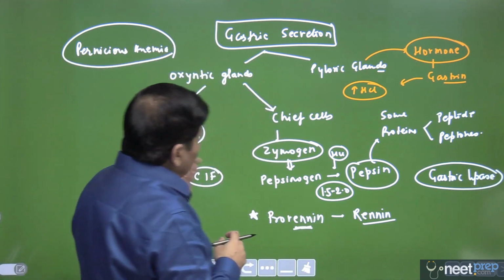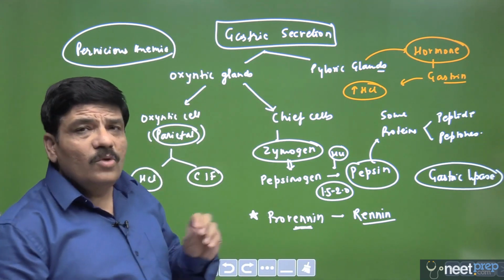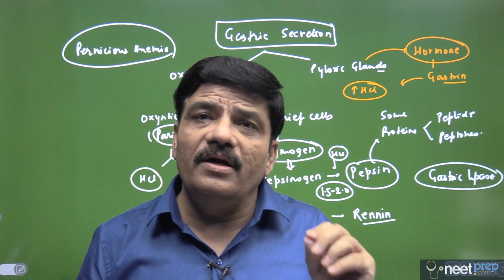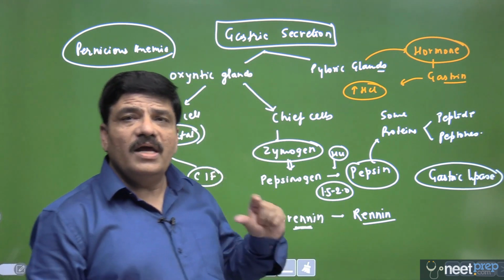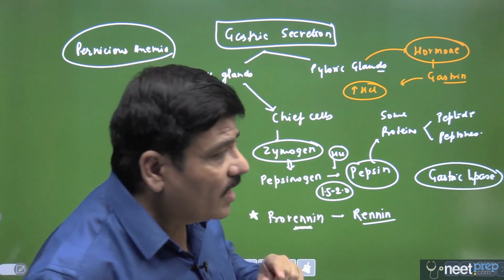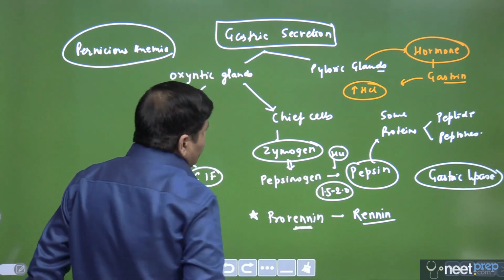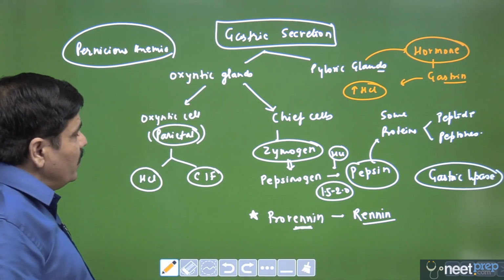I have already told you that the center for regulation of gastric secretion is located in the part of the brainstem which is called the medulla oblongata. I hope all these questions that can be asked are now absolutely clear.